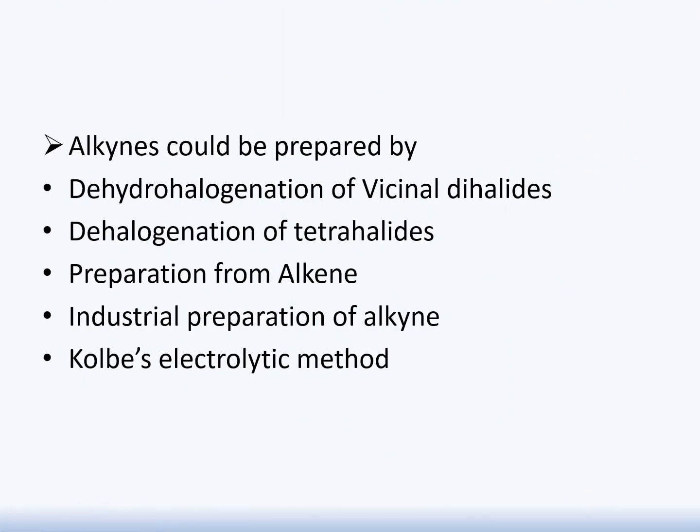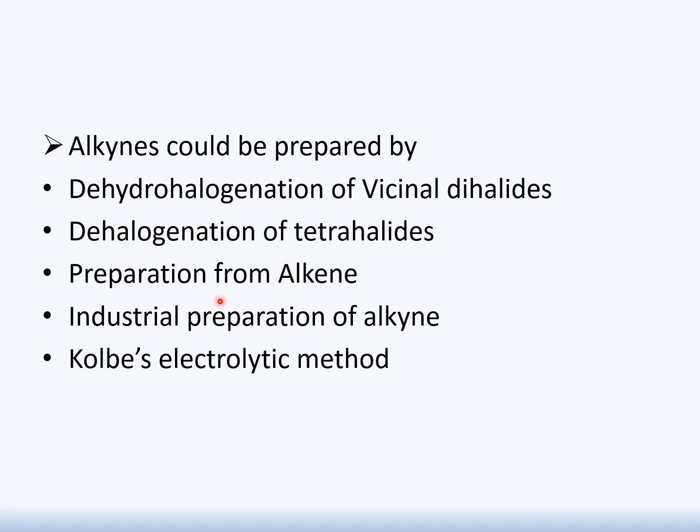On the other hand, alkynes could be prepared through different reactions and different processes. Here we discuss main points. Alkynes will be prepared through dehydrohalogenation of vicinal dihalide. So here the reactant is vicinal dihalide and it will undergo removal of hydrogen and halogen. How? We will see in the next slide. Next, dehalogenation of tetrahalides, meaning here the reactant is tetrahalide. It contains 4 halo groups, and the process which will take place is dehalogenation. It means removal of halo group.